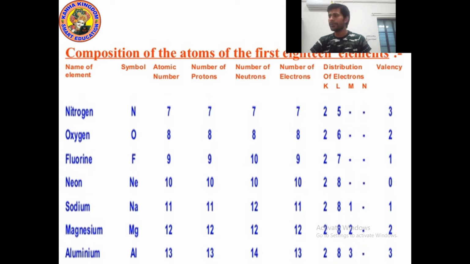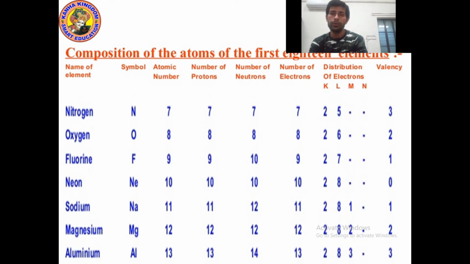In the K shell we can fill maximum 2, so we will write 2 in the K shell. Now let's talk about the L shell. The remaining electrons are 6, so we will write 6 in the L shell.